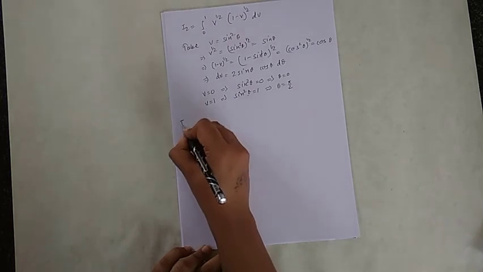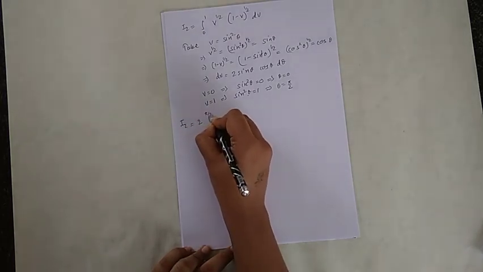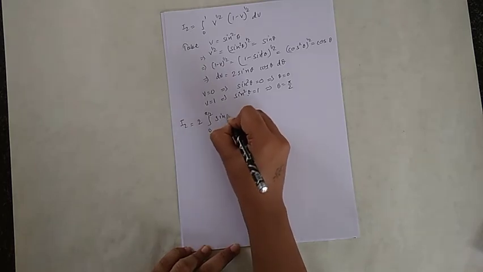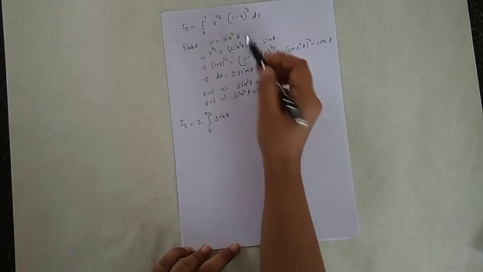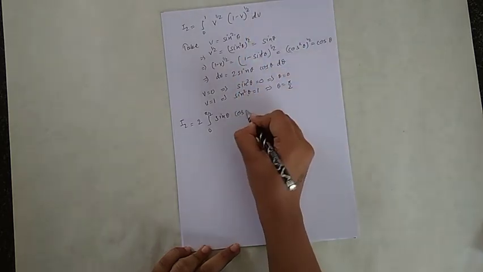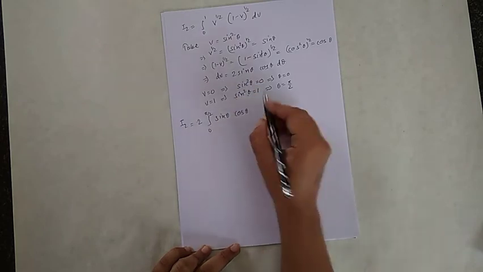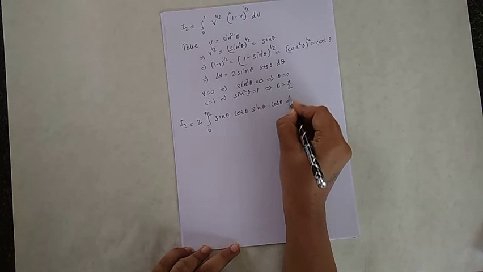So my I2 will become 2 into the integral from 0 to pi by 2 of sine theta, that is v to the power 1 half, cos theta, that is 1 minus v to the power 1 half, and dv is 2 into sine theta into cos theta into d theta.